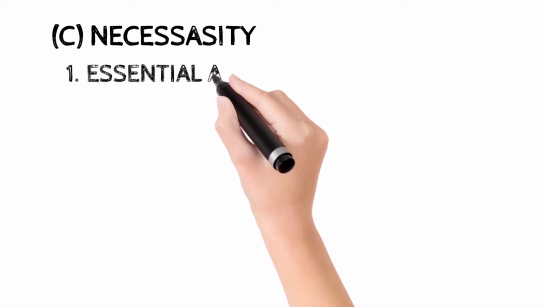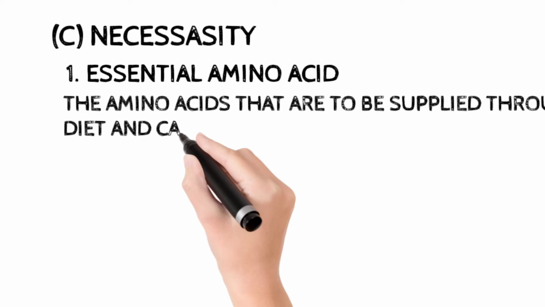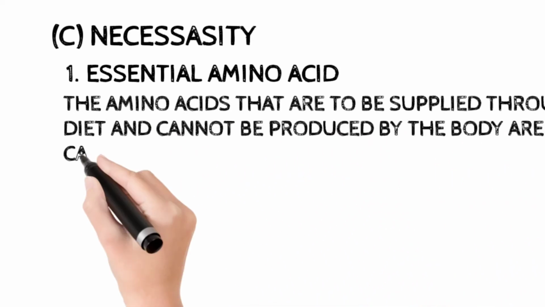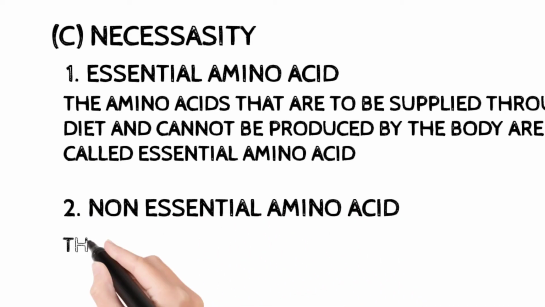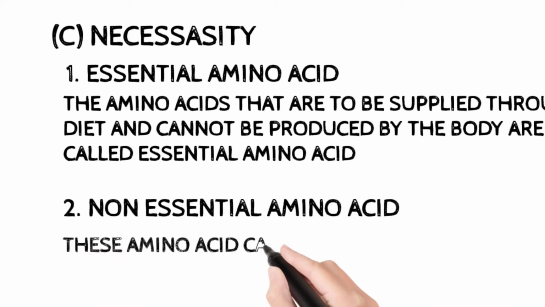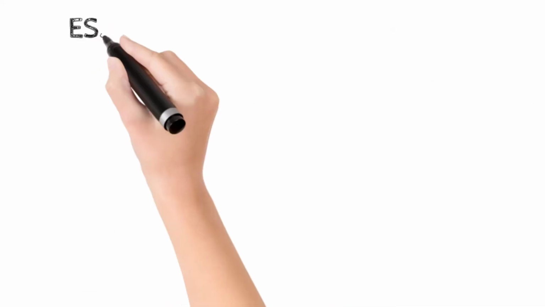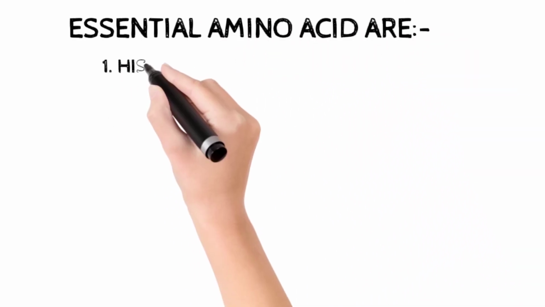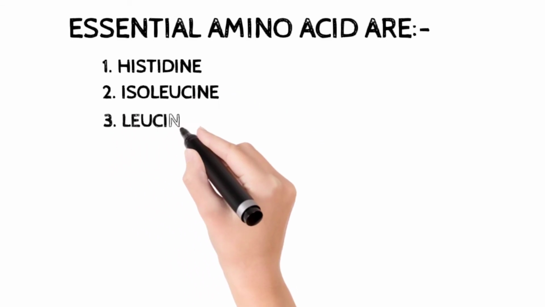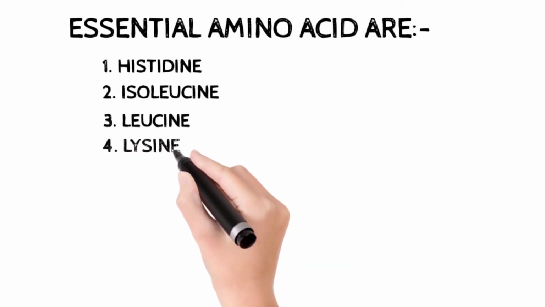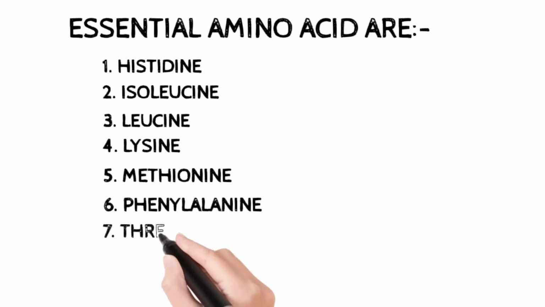On the basis of necessity, amino acids are classified as essential amino acid and non-essential amino acid. Essential amino acids are those that have to be supplied through diet and cannot be produced by the body. Non-essential amino acids can be synthesized by the body and there is no necessity to take them through diet. Essential amino acids: histidine, isoleucine, leucine, lysine, methionine, phenylalanine, threonine,